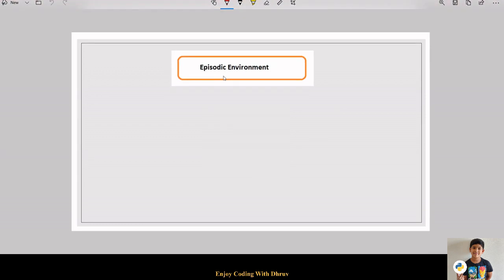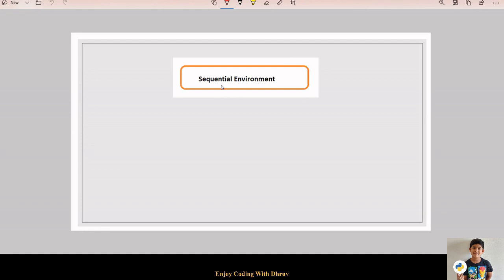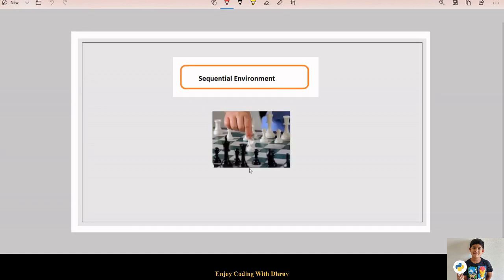Episodic environment is an environment in which states are not connected. There is a single trigger and a single action. Example is analyzing an image. Here the agent doesn't care about the previous image or next image. In sequential environment, there is a connection between states. In sequential environment, an agent requires memory of the past actions to determine the next best actions. Example is a chess playing agent.